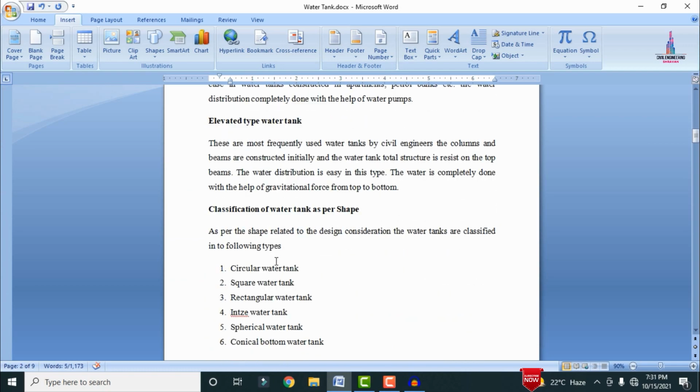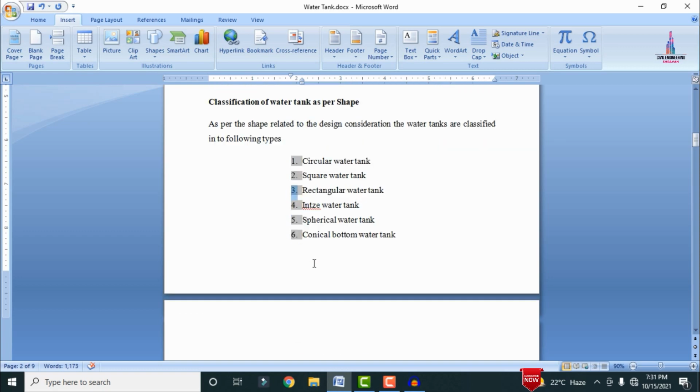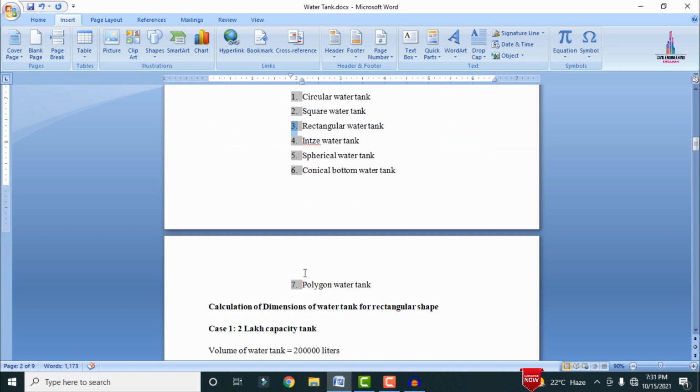Depending upon the shape, the water tanks are again classified into different categories like circular water tank, square water tank, rectangular water tank, spherical water tank, conical dome water tank, and polygon water tank. So depending upon the usage and the requirements, we need to use the proper water tank shape.